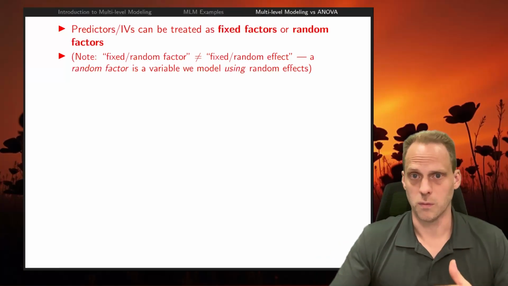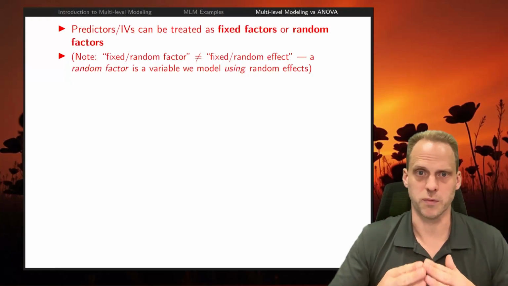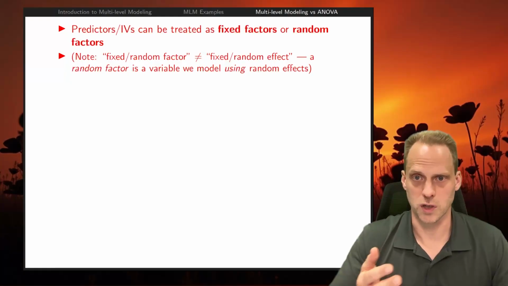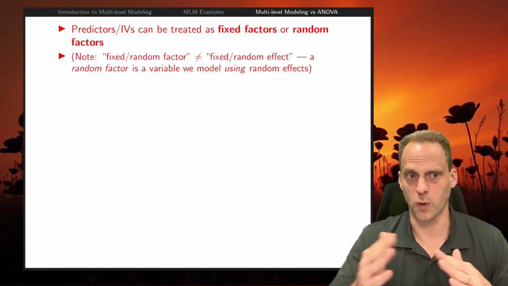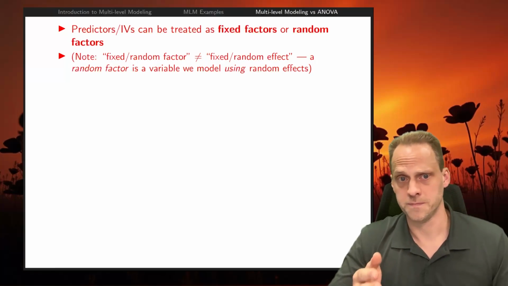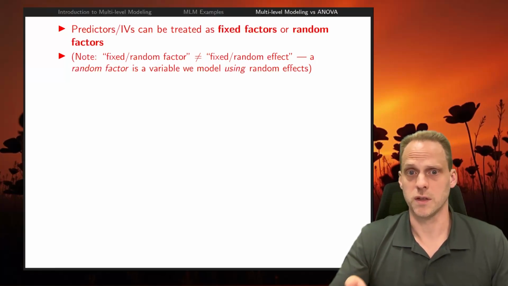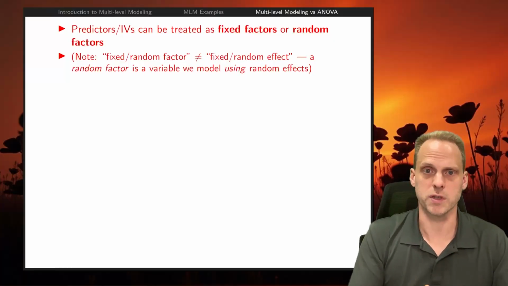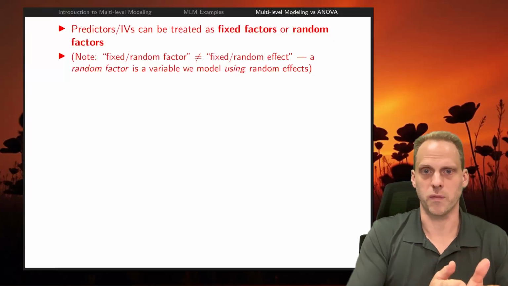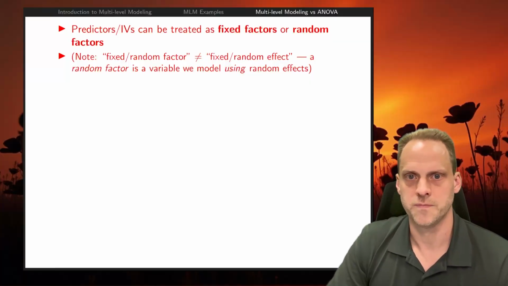We instead model a distribution over the parameters and model that a parameter, like an intercept or a slope, has a distribution over all the levels of the random factor. That's a little bit of different terminology. Basically, if we treat a predictor as a random factor, then we would use multilevel modeling, and then we would see a fixed effect and a random effect. It's a bit confusing, but it's good to see these terms at least once.